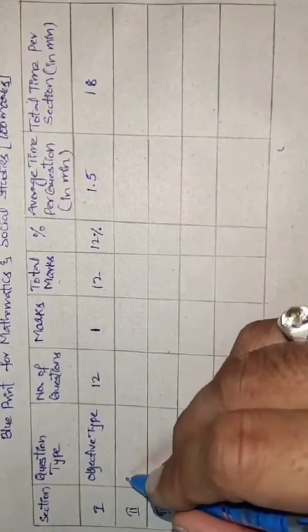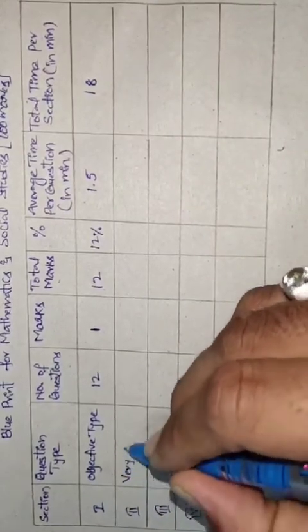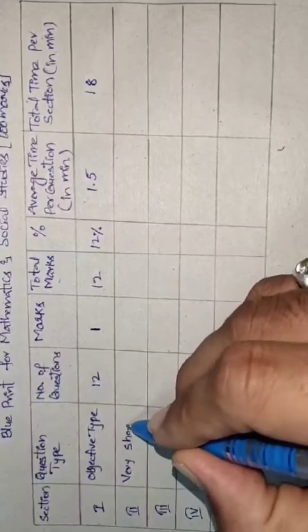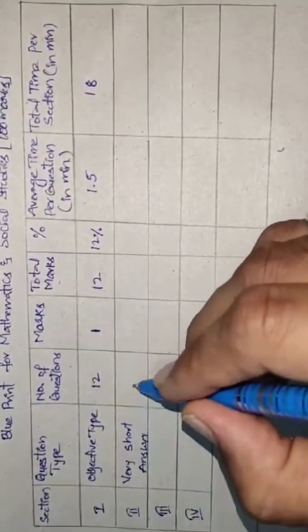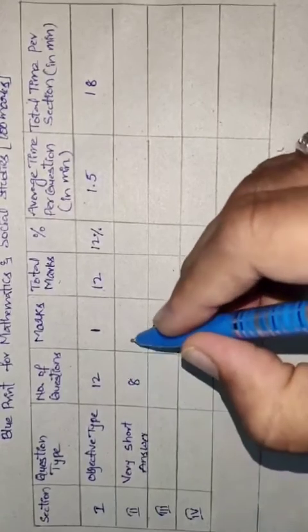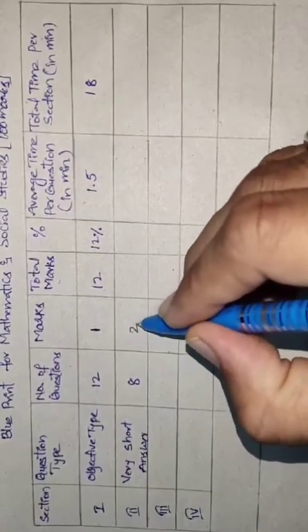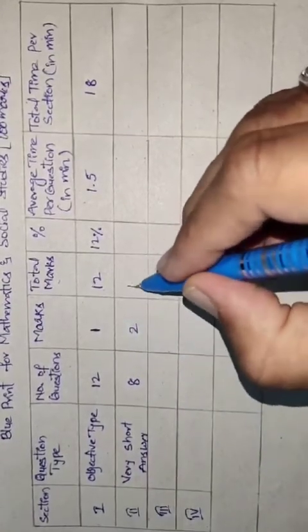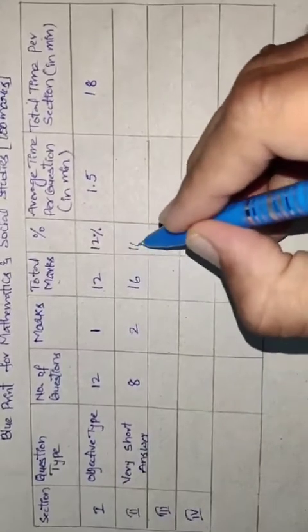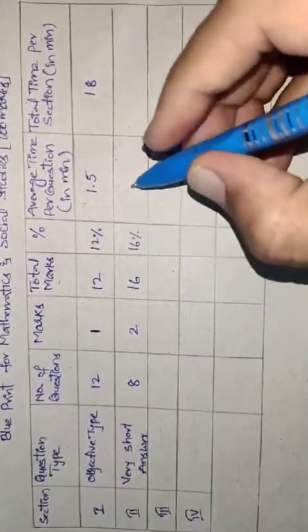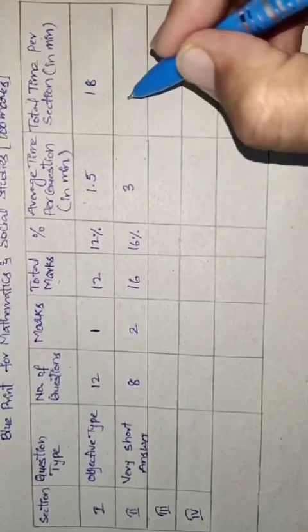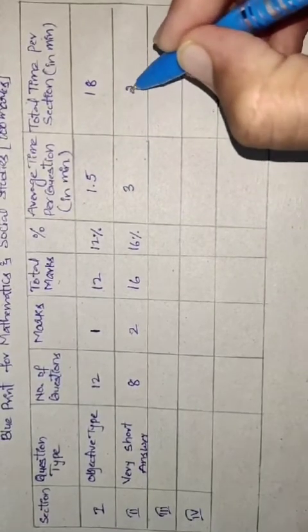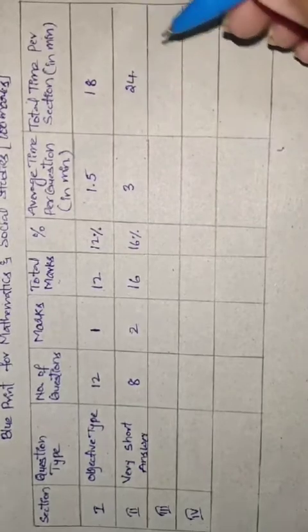Now come to section 2. Here it is very short answer type. The number of questions in this section is 8. Each question carries 2 marks, total 16 marks, and the percentage is 16%. You have to take 3 minutes for each question, and with 8 questions in total, you have to complete this section in 24 minutes.